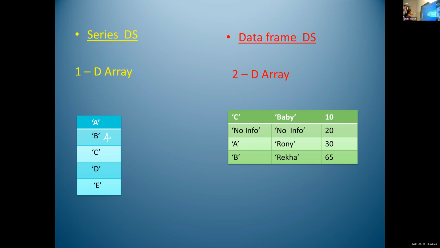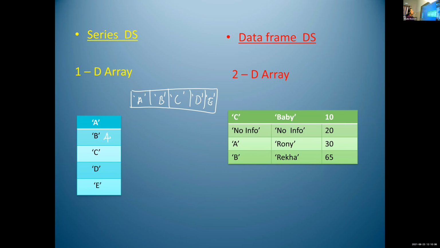In series data structure, we are using a single dimensional array. We can either represent as like this, otherwise we can represent a single row with multiple column. This is also possible. Either we can use like this, otherwise this type also possible.